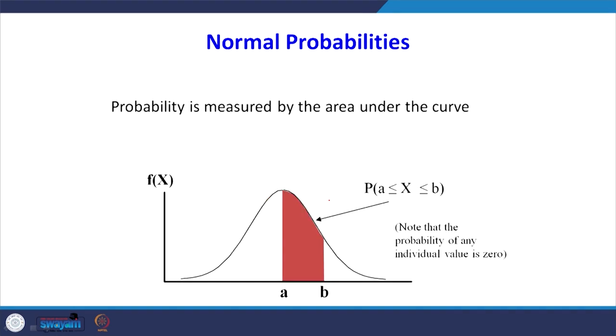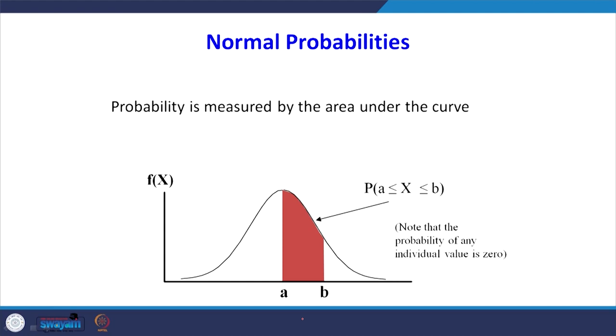The probability is measured by area under the curve. In a continuous distribution, you know that probability is measured by area under the curve. It always has to be expressed between A and B. If you want to know the probability exactly at A or exactly at B, that will not form an area, so the probability is 0. So in the context of continuous distribution, the meaning of probability is area under the curve.